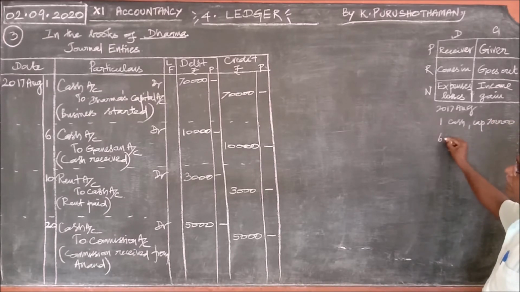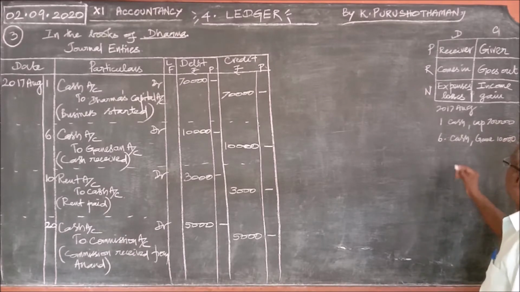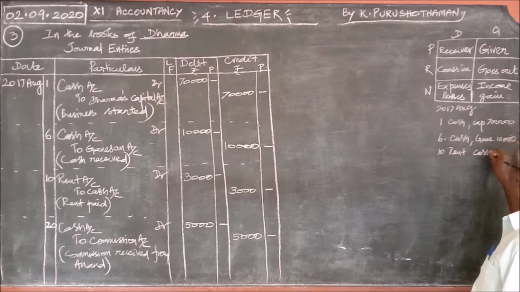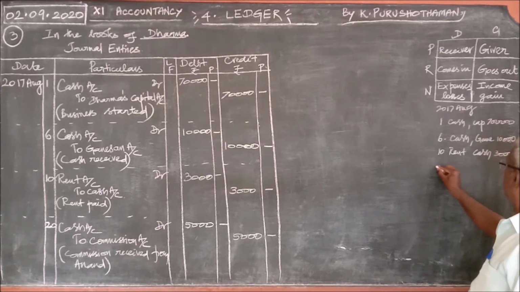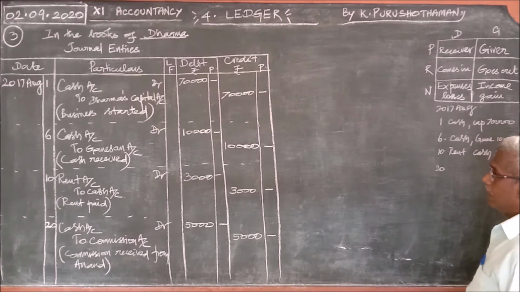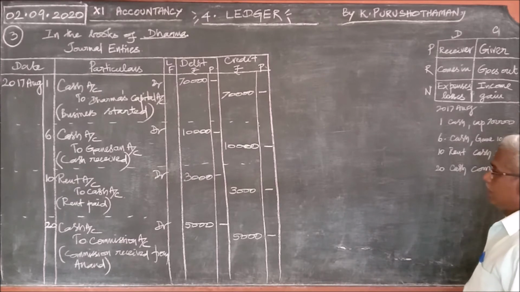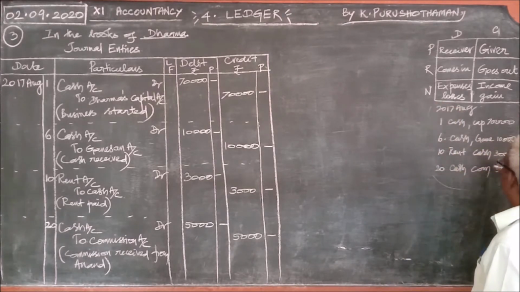Then on 6th, cash donation 10,000. And the third one, rent, cash on 10th, rent cash 3,000. And the 20th, cash commission, 5,000. This is for personal use, for the preparation of the ledger.